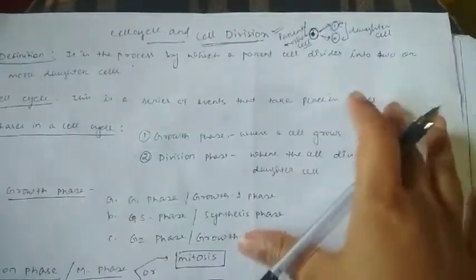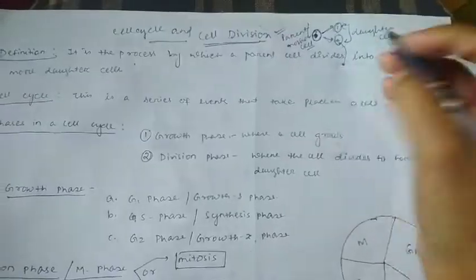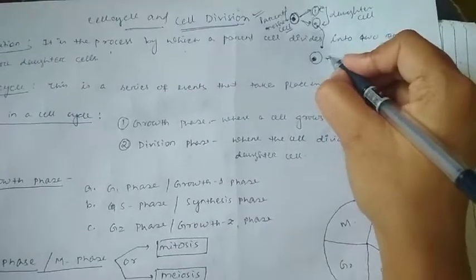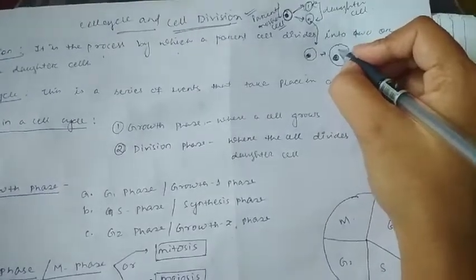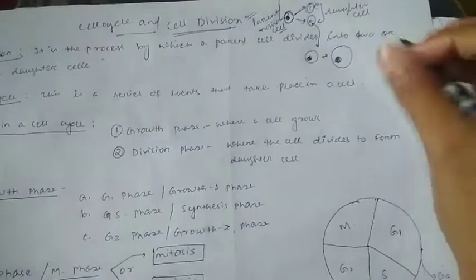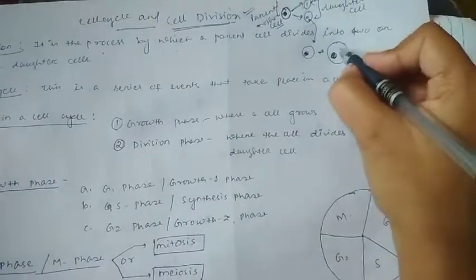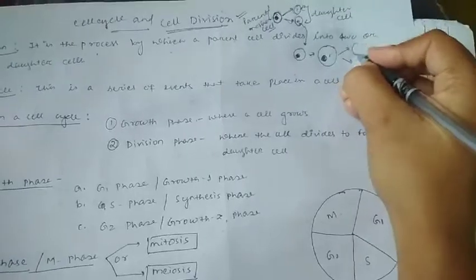Okay, so the cell divides, right? Let's consider this particular cell. When this cell is formed, after formation, what will this cell do? This cell will grow in its size. It must have certain functions. Like if it is a cell of your stomach which produces acid, then this cell will specify its function, and it will secrete HCl into the stomach, right? After a certain time, what will this cell do? This cell will divide to form two new cells.